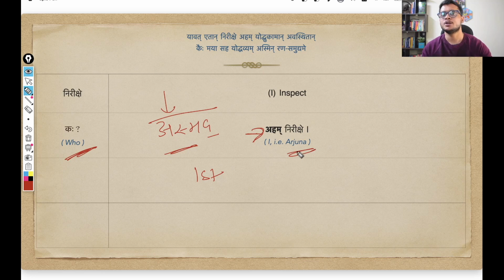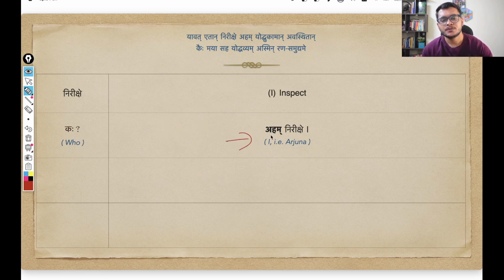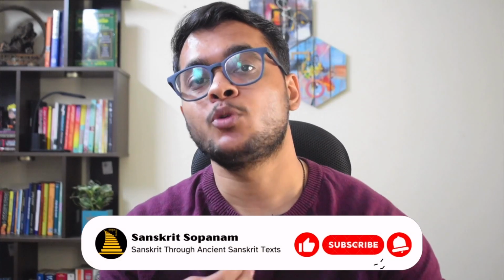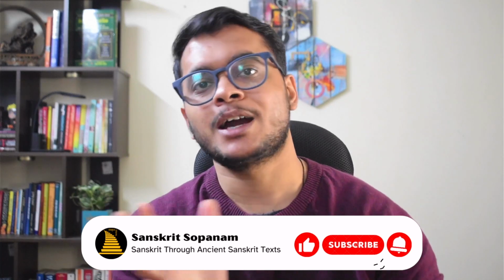Arjuna is talking about himself. So in such cases, even if this aham was not given in the shloka, this word nirikshe itself tells you that a first person is doing the action. So this aham is actually redundant here. There was no need to use this aham. But again, since these verses are in poetic form, you need to follow a certain poetic meter.